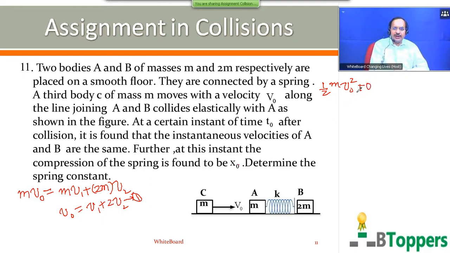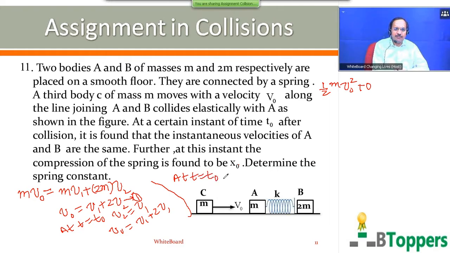So at the instant t equal to t naught, v1 and v2 become equal. So I can substitute v2 equal to v1 here on the left side. So I get v naught equal to v1 plus 2v1. So we can simplify that. That means at t equal to t naught, v2 equal to v1 equal to v naught by 3.